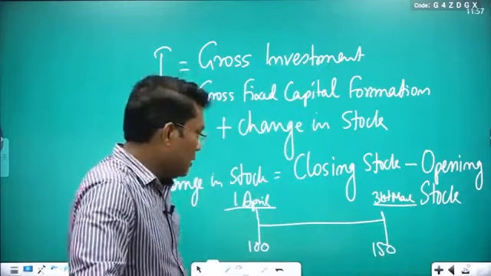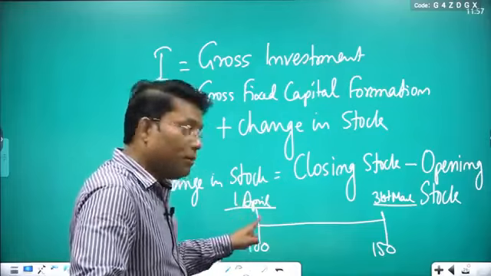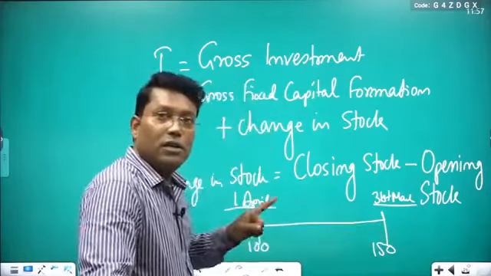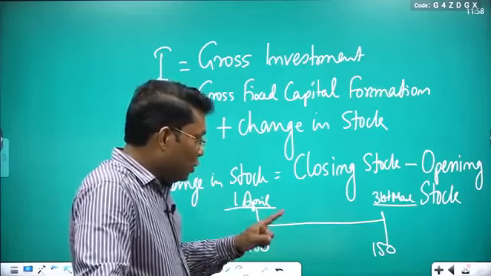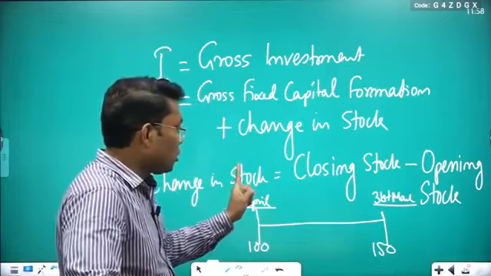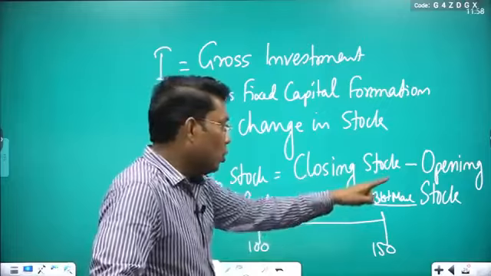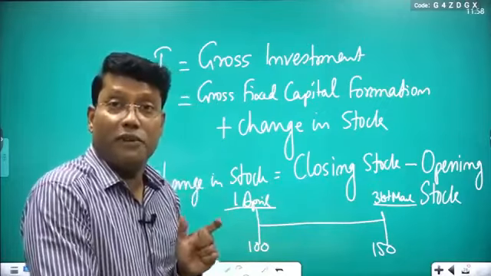The first day's stock is the opening stock, and the last day's stock is the closing stock. Closing stock is 150 and opening stock is 100, so change in stock is plus 50.